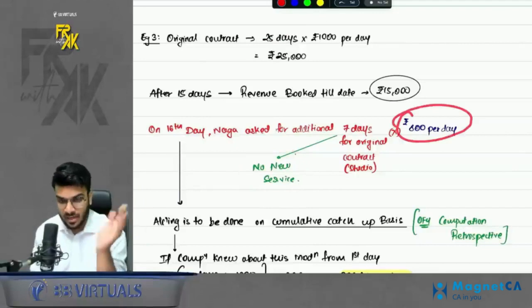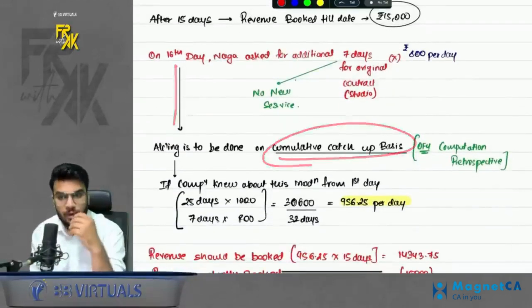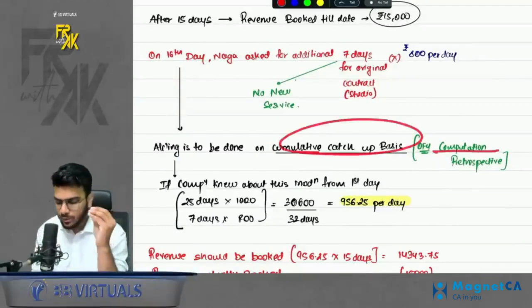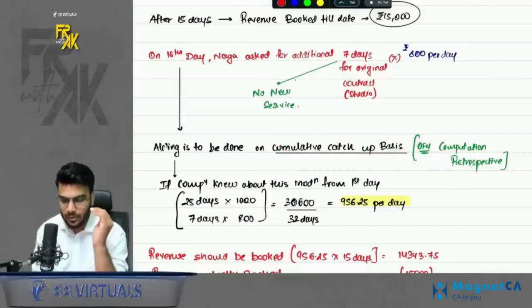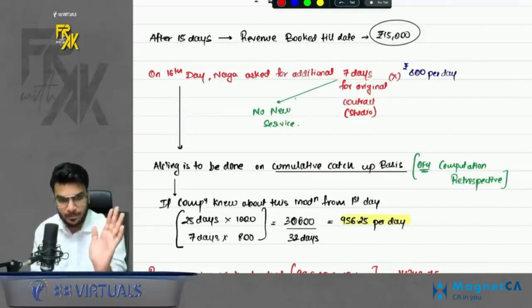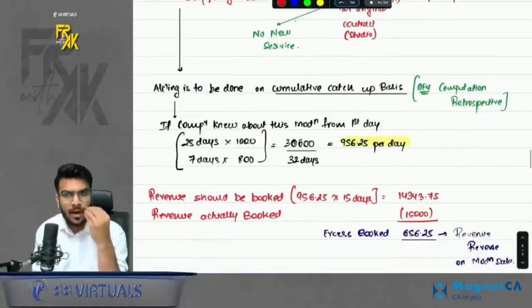And the price also is not standalone. Okay. When this is done, he will account as per cumulative catch-up basis. Now, what is the meaning of cumulative catch-up basis? In cumulative catch-up basis, we do the computation retrospectively. How do we do it? Just try to imagine, what if we had this information from the first day only? Then how would we do the accounting?